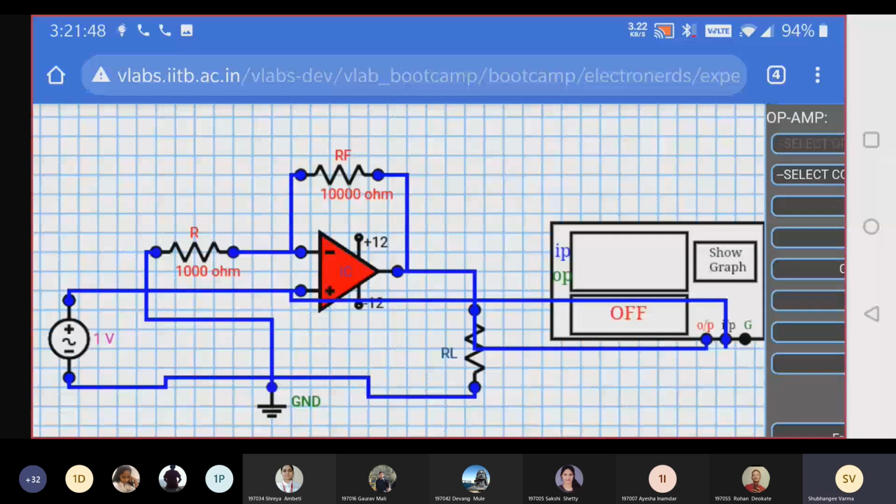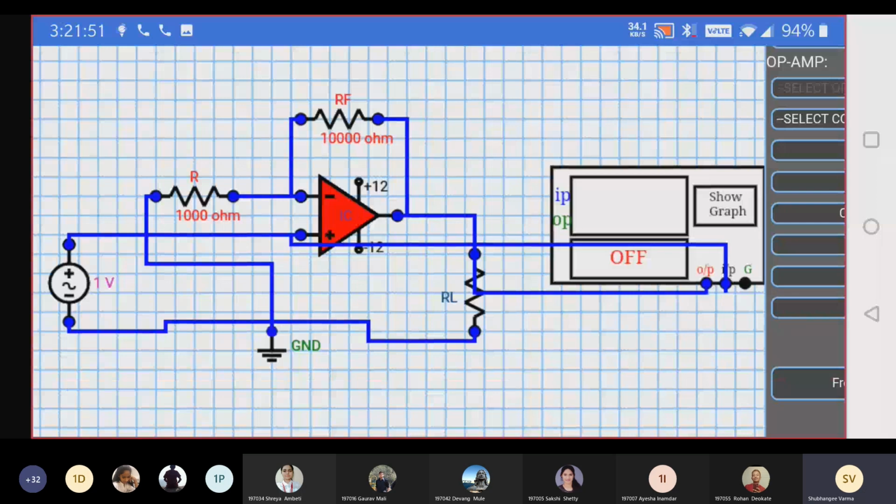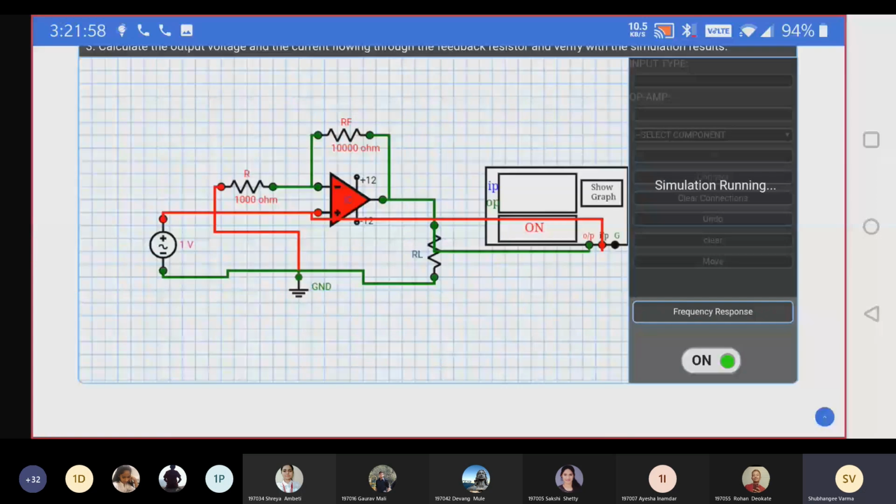Done. Okay, we have done the connections, and then click on OK. Now here two connections are not getting connected. Okay, we cannot connect the input to the non-inverting terminal. So again, click on off and we'll change the simulation.